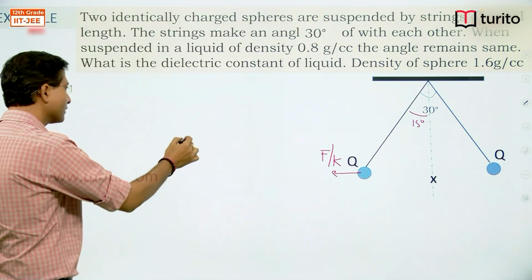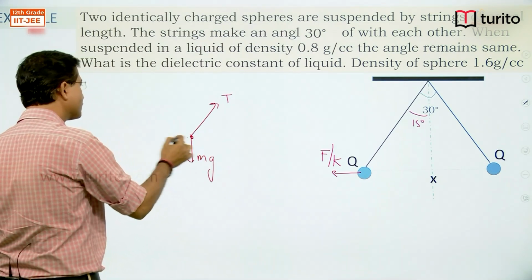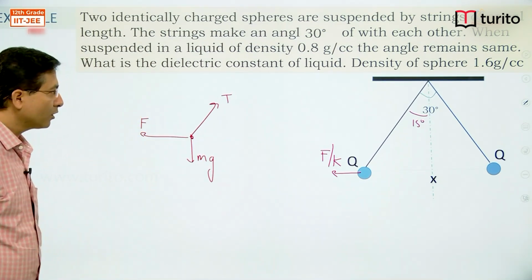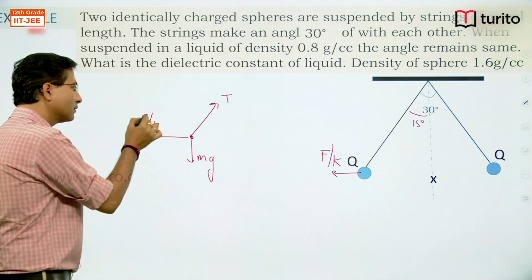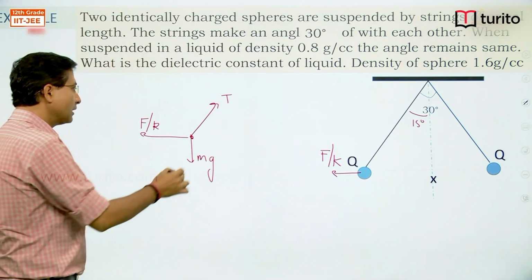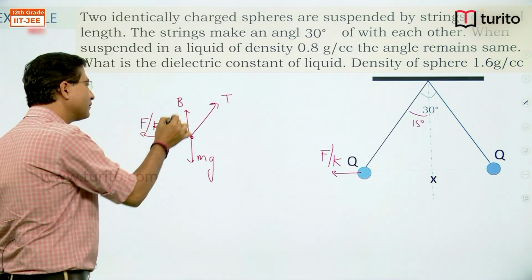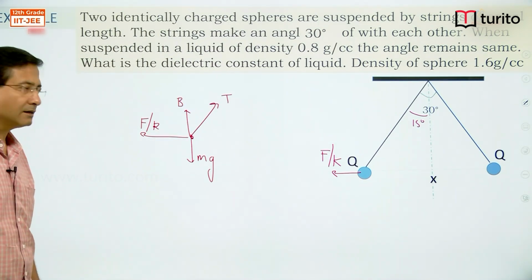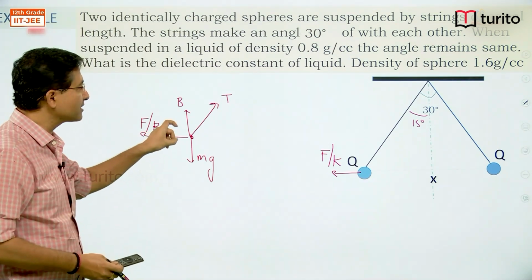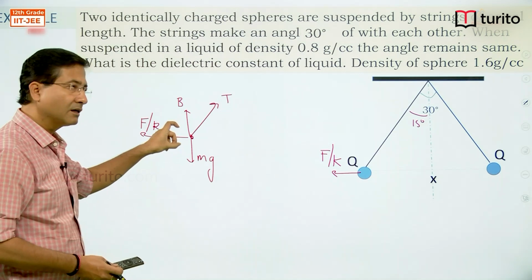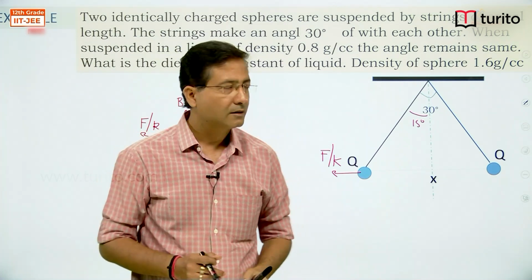Earlier, tension T, mg, and this force was F. Now as we dip it into liquid, this force got reduced. Similarly, on the particle, one extra force starts coming, that is buoyant force, because it is in liquid. So this change might get compensated by this change, and we still have the separation same.